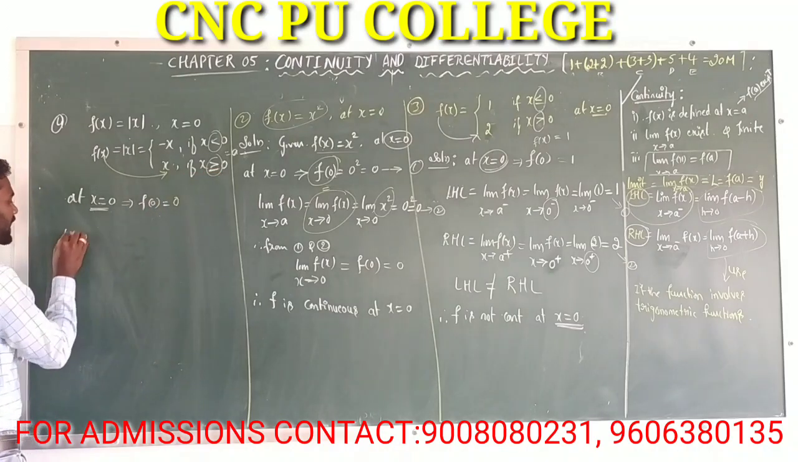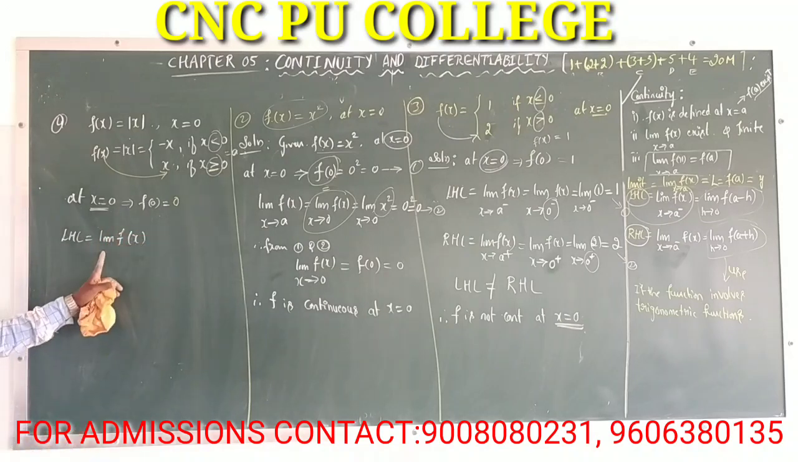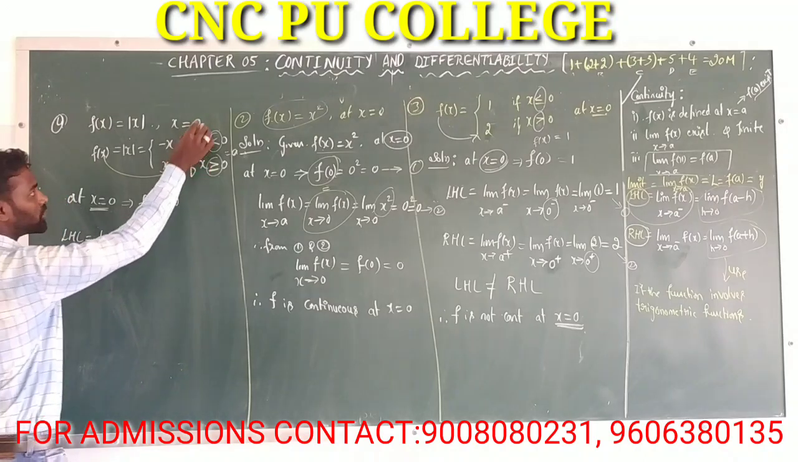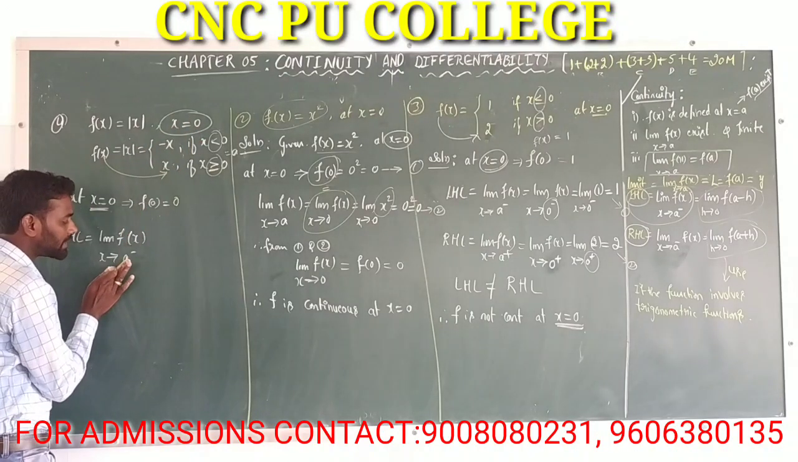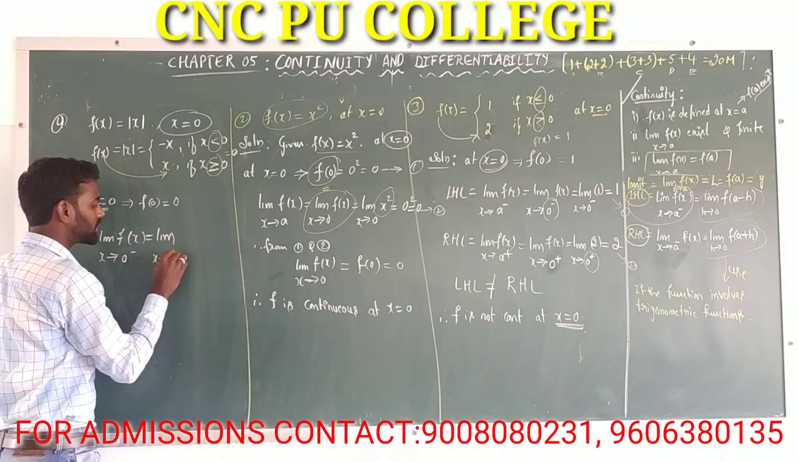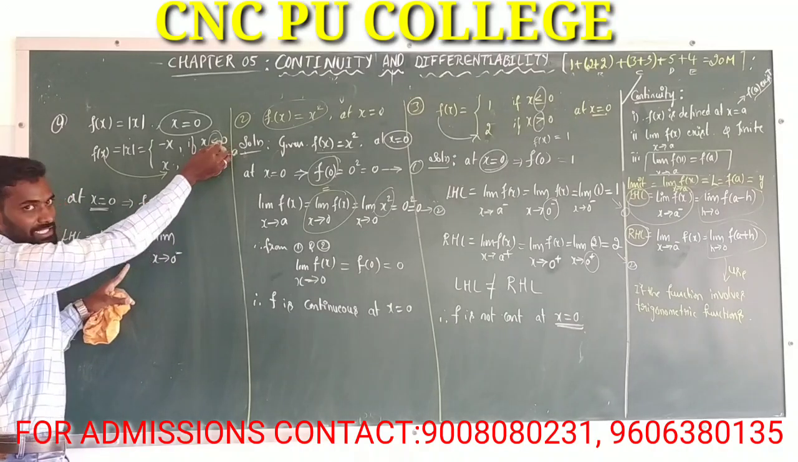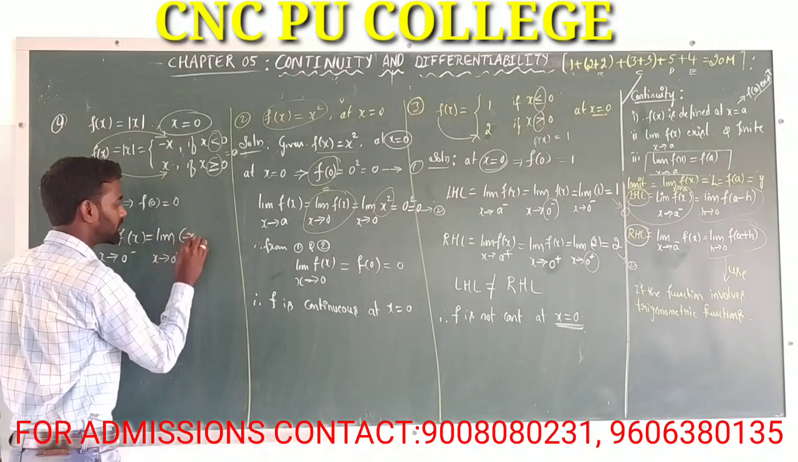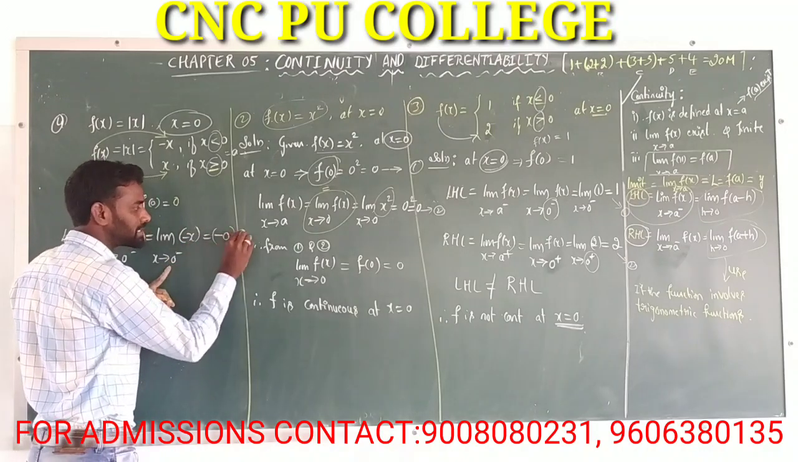Next, left hand limit. By definition of left hand limit, limit of f of x as x tends to a minus. Here a is equal to 0, so 0 minus. That is equal to limit as x tends to 0 minus of f of x. What is the value of the function when x is less than 0? When x is less than 0, our function becomes minus x. If you apply the limit, that is equal to minus 0, which is nothing but 0.